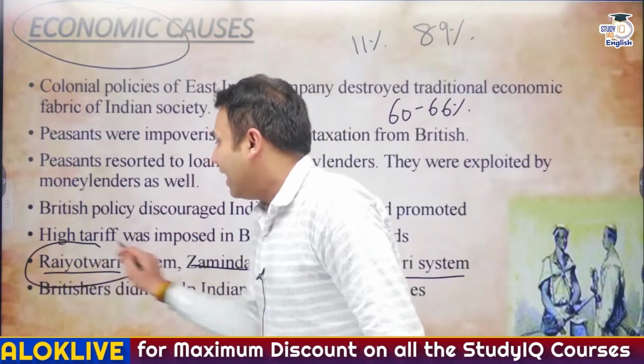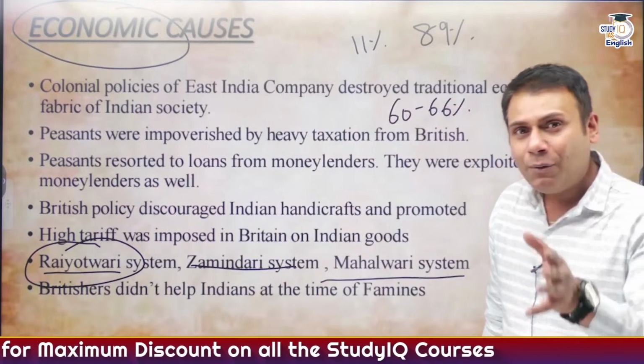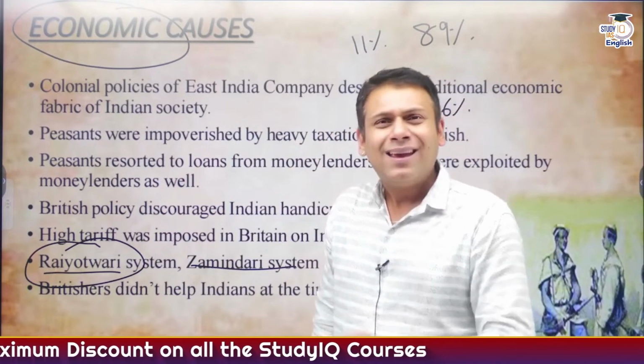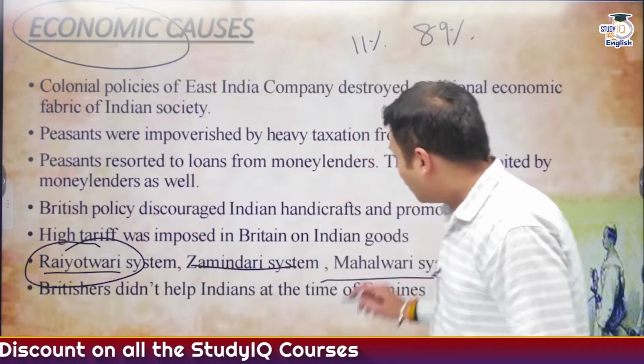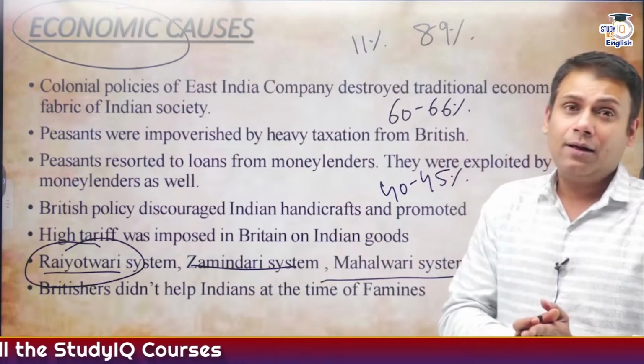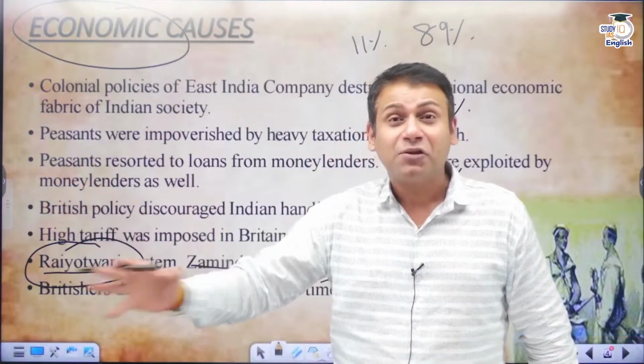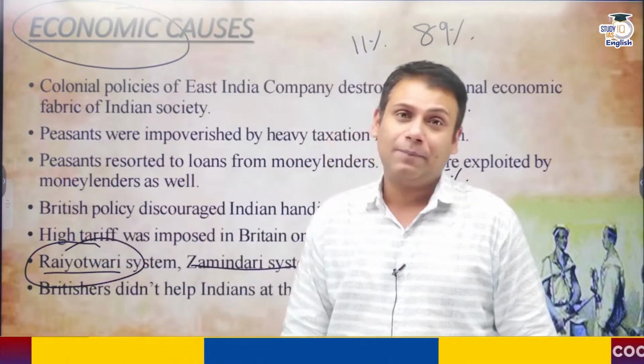Rayatwari system. Here, English East India Company directly collected the revenue from the peasant. And the land was categorized into three categories. Can you imagine? 40 to 45% was a tax on the barren land, unfertile land. 60 to 66% was a tax on the fertile land under Rayatwari system.